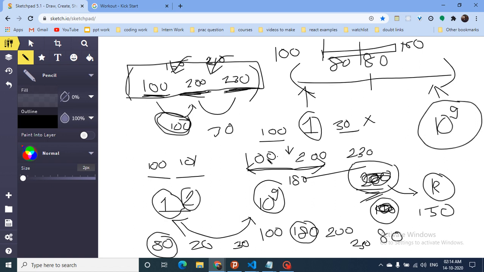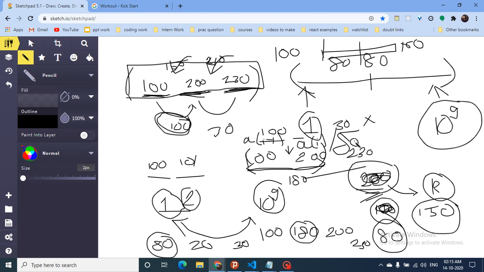So the main thing is, I should find the difference between every two consecutive sessions. The difference between every two consecutive sessions is A[i] minus A[i-1], divided by how many sessions I want. Because I want my session value to be equal to 80, I divide by 80.